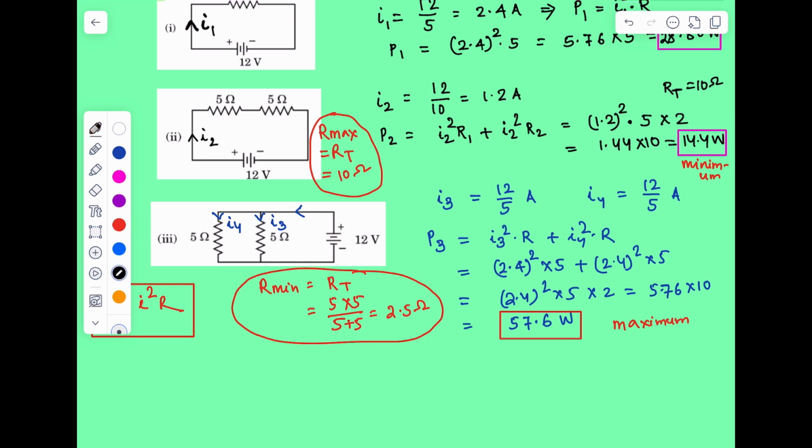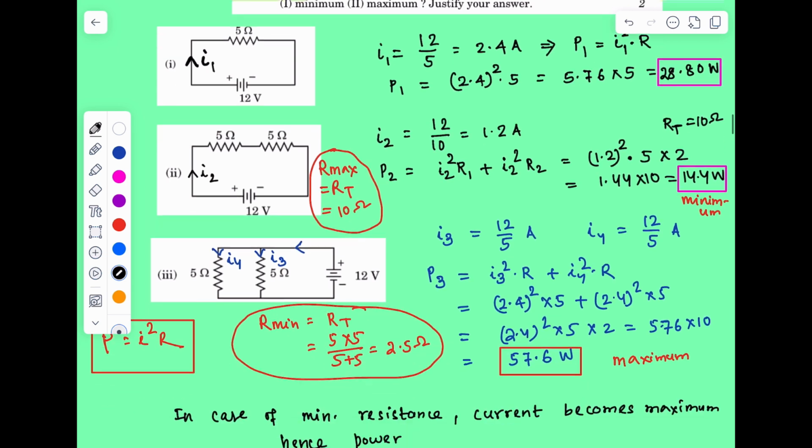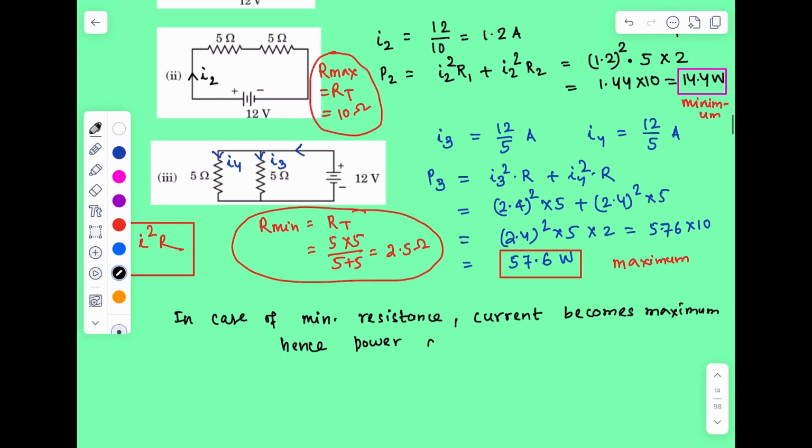You write, in case of minimum resistance current becomes maximum, hence power consumption is maximum, or power dissipation is maximum. Power dissipation is maximum. That you have to write it.